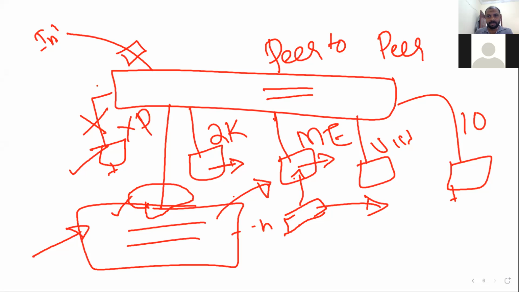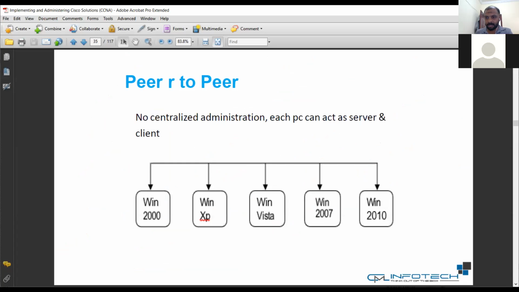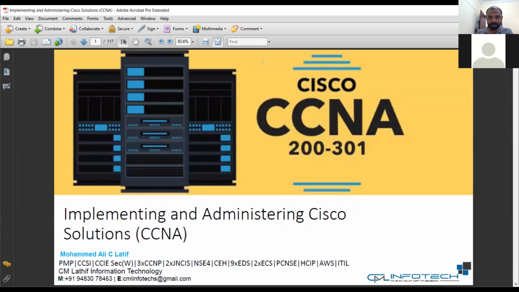So this is all about our session today. We have discussed many points, including peer-to-peer and server-based networks. Our upcoming session is the OSI reference model.